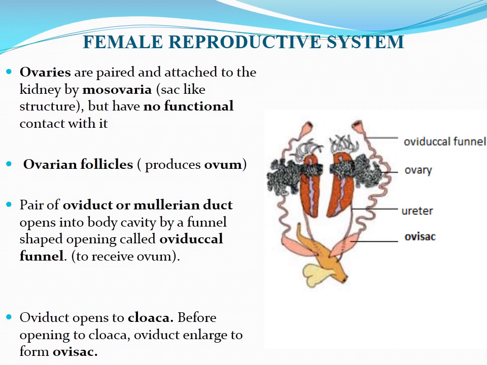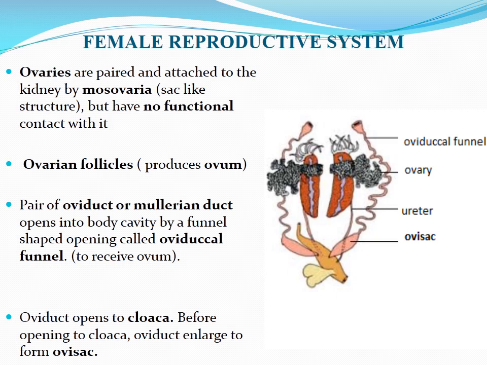In this figure, you can see two ducts. One is the ureter, which arises from each kidney. So what is the function of this ureter? It carries urine from the kidney to the cloaca. It doesn't carry any of the gamete as in the case of the male reproductive system. So female frogs have another duct to carry this ovum.